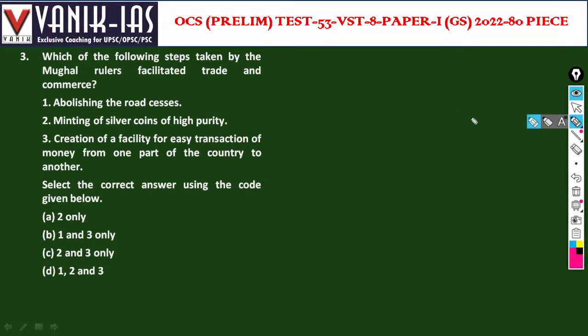Next question. Which of the following steps taken by Mughal rulers facilitated trade and commerce? Mughal rulers facilitating trade and commerce: abolishing the road cesses, minting of silver coins of high purity, and creation of facility for easy transaction of money from one part of the country to another. This is also right. So these three are steps taken by the Mughal rulers.